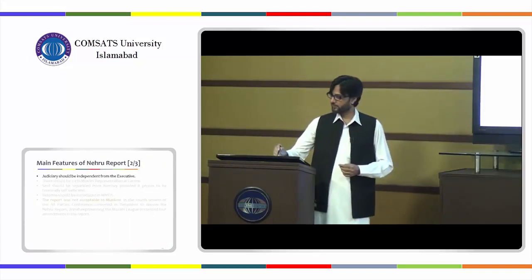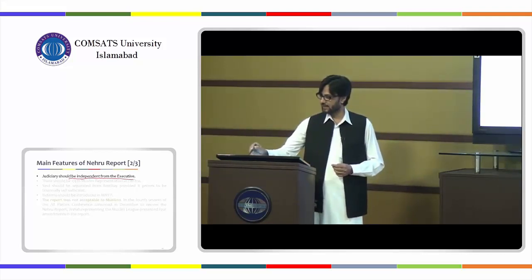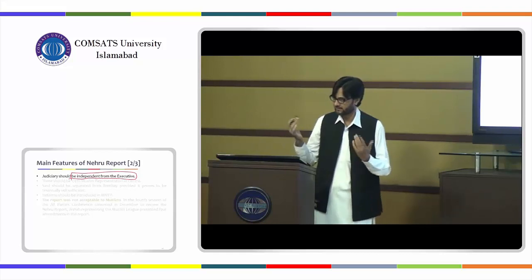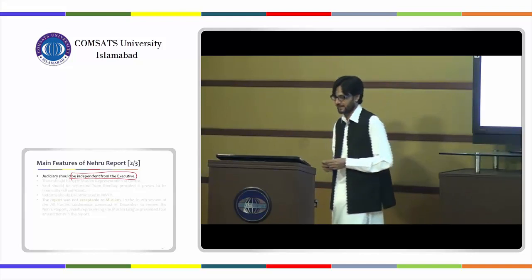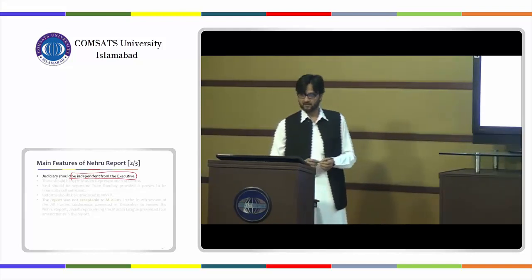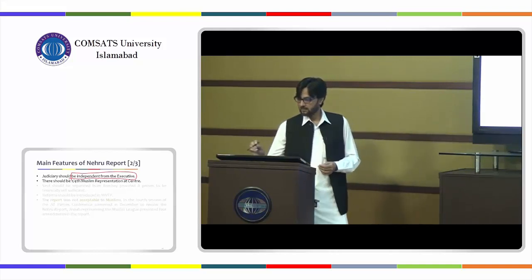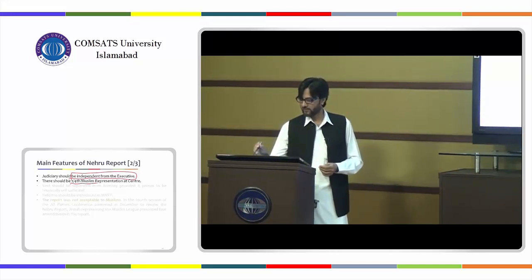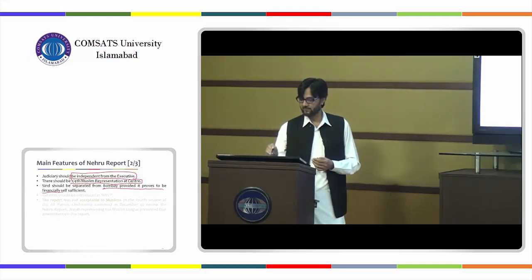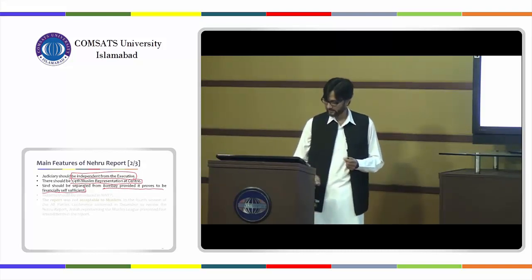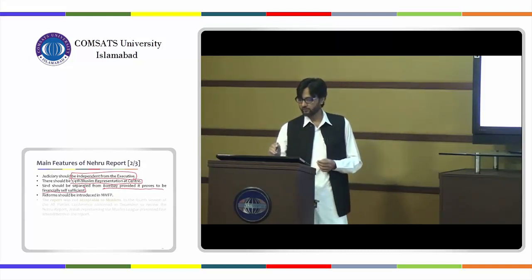Then the judiciary should be made independent from the executive. I have discussed this in one of the previous classes: why do you need to separate the judiciary from the executive, to make it more independent? Then there should be 1/4 Muslim representation at the center, like 25%, right? Sindh should be separated from Bombay, provided it proves to be financially self-sufficient, right? So Sindh was part of it, and then they say, okay, we can. Reforms should be introduced in the northwest frontier province, right?